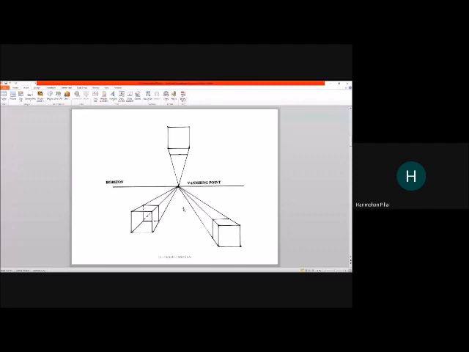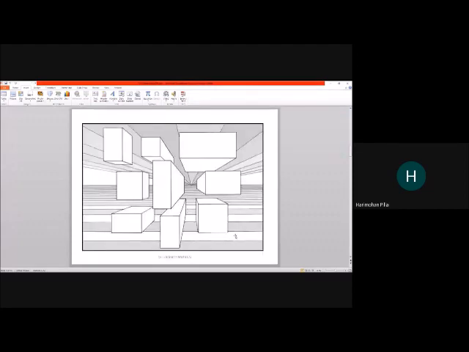So look at this third image. Can you see different types of objects, not necessarily cubes, even cuboids are there. All of them appear to vanish at the horizon. This third image, in which you can see at eye level objects, above eye level objects, and below eye level objects. So this is how a one point perspective is drawn. This is called a one point perspective.